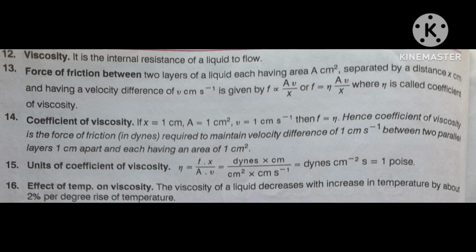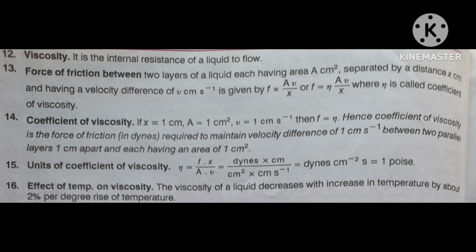Then the unit of coefficient of viscosity became dynes, centimeter minus 2, meaning per centimeter square, into second. Three forms are there: dynes centimeter minus 2 second, or dynes per centimeter square into second.